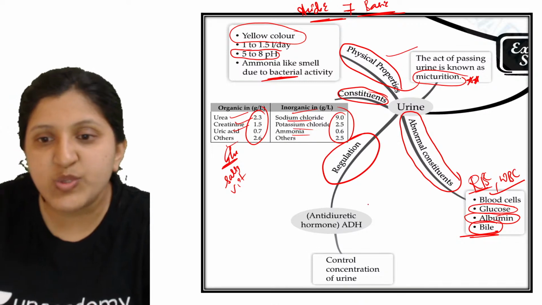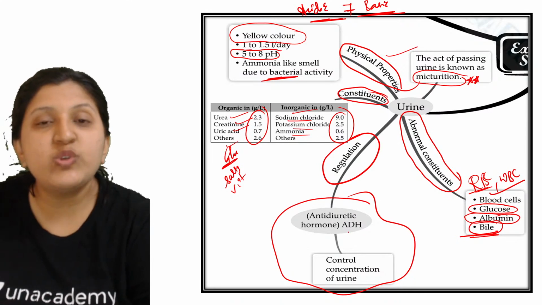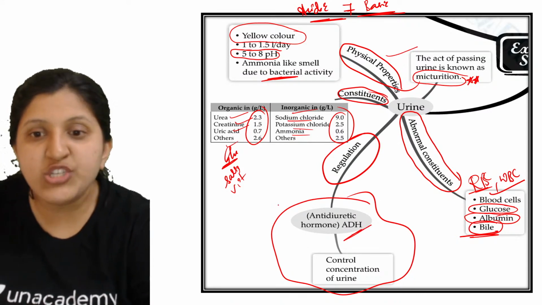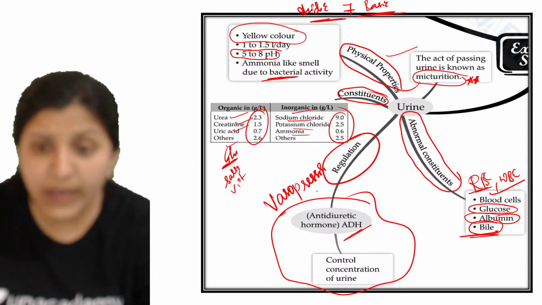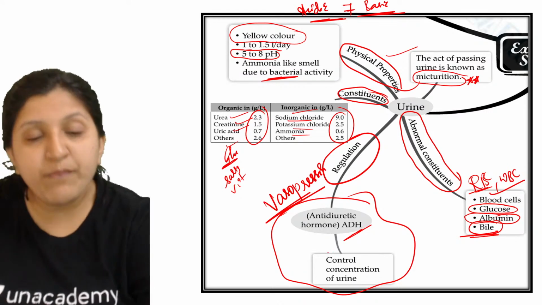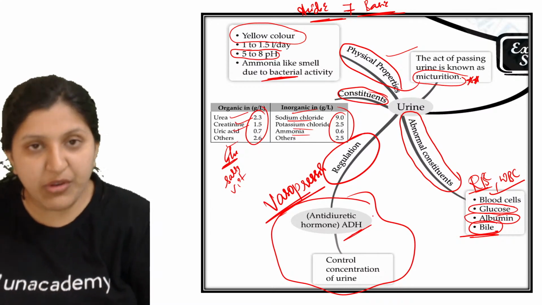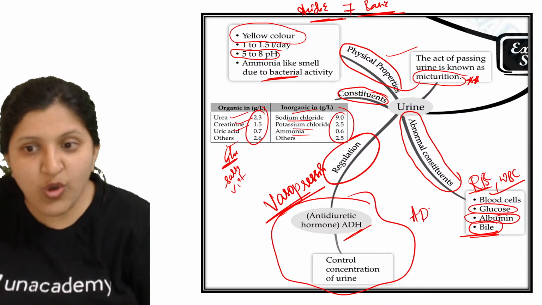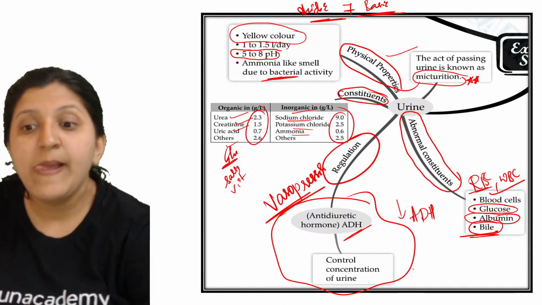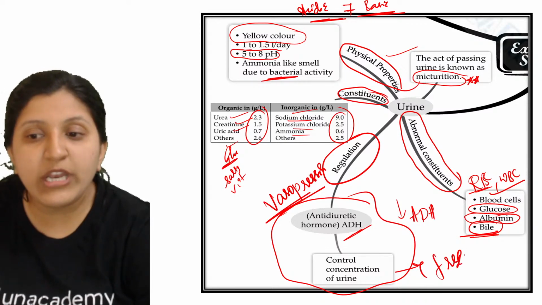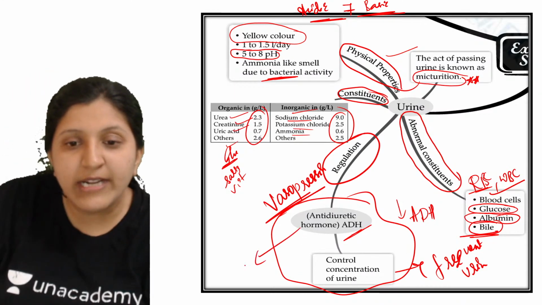Now with respect to antidiuretic hormone, what exactly happens? Antidiuretic hormone, ADH, which can also be called vasopressin, is responsible for maintaining the concentration of urine. If there is a hyposecretion of ADH, so ADH is not being properly secreted, or less secretion is occurring, then there is frequent urination that we can see. It is also called water diabetes.